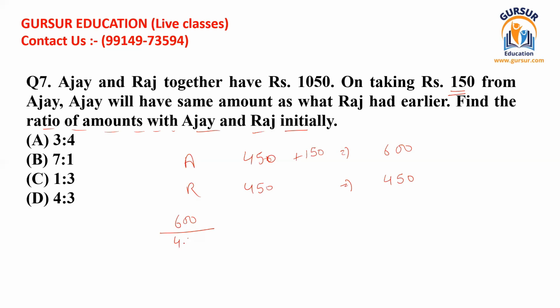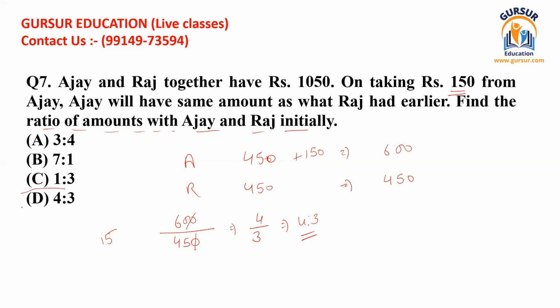So 600 divided by 450 should be the ratio of the amounts they were having earlier. If we find their ratio, we can easily see that these two numbers can be divided by the table of 15. And if we reduce these to the simplest terms, we get 4 divided by 3, and we can write it as 4:3.